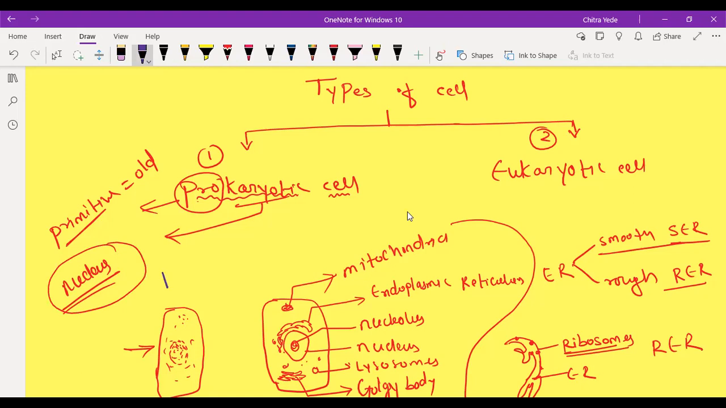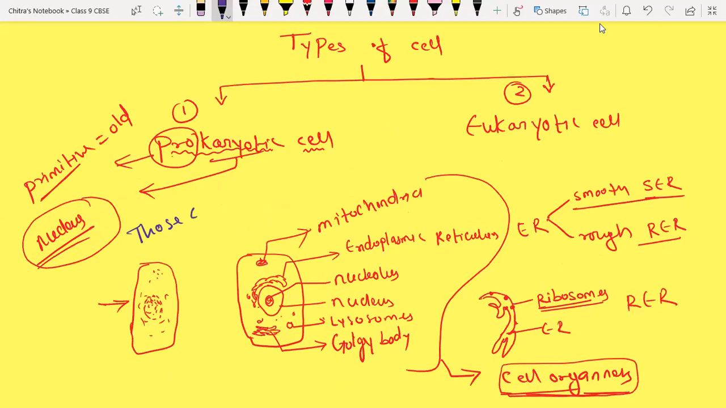So those cell I've started recording or not? Yes, it is recording. Okay. Sir, I can't see where you're writing, sir. Could you scroll down? Those cell. Okay, yes, sir. Now it is visible? Yes, sir. Yes. Okay. Those cell which do not have